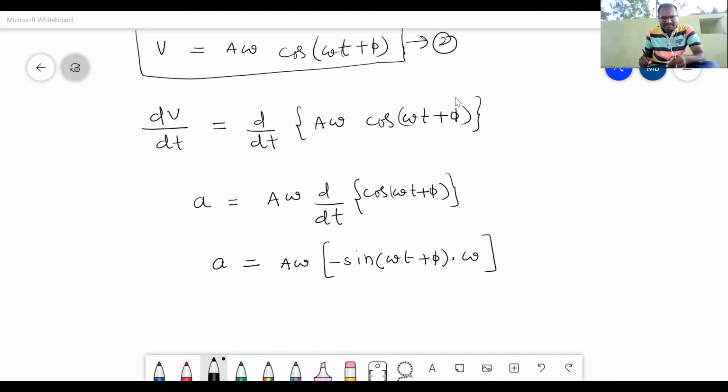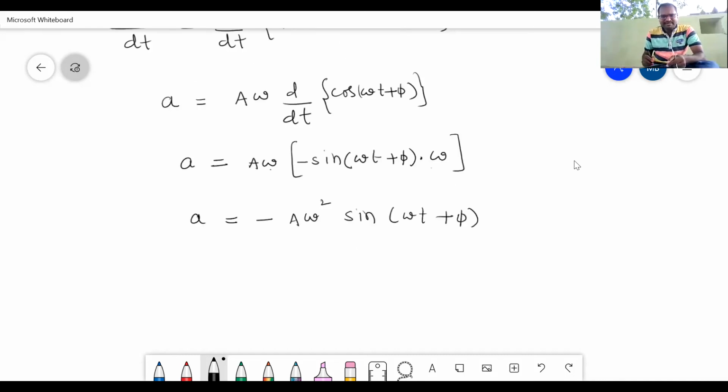Now your acceleration will become minus a omega into omega, that is omega square, sine of omega t plus phi. Finally we can rearrange this like this: a is equal to minus omega square a sine omega t plus phi.